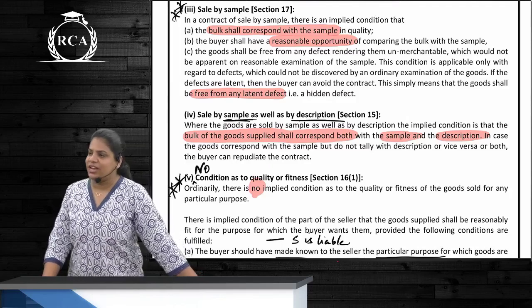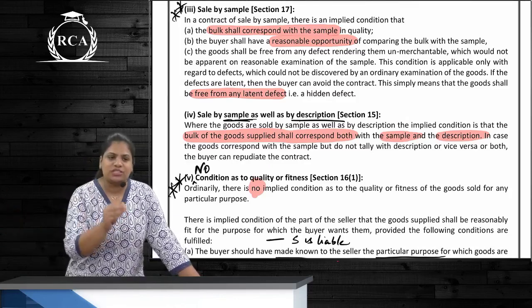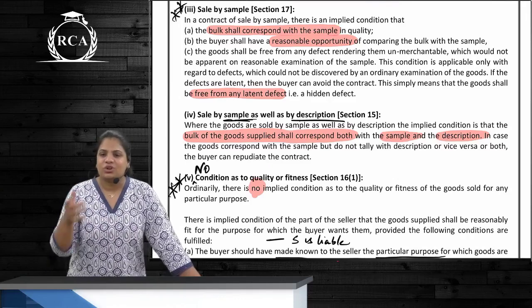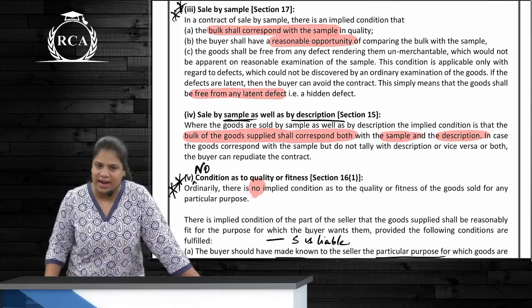I want to purchase rice. I go to the shop. He shows me 5 samples. I choose a particular rice. I tell him, yes, I want 10 kgs of this rice. So when he is packing 10 kgs, it should be exactly that particular rice only, correct?